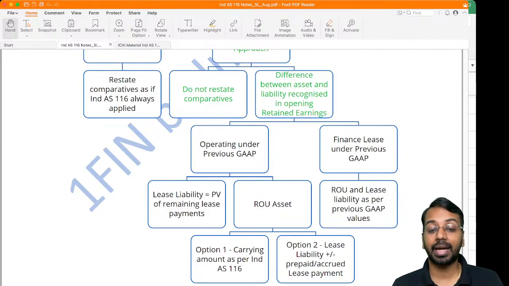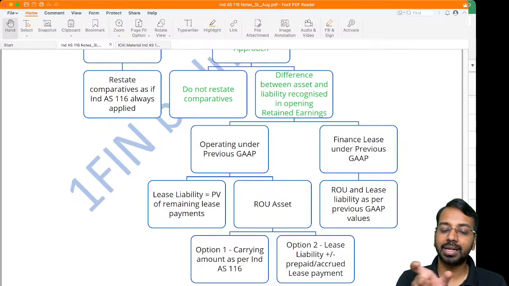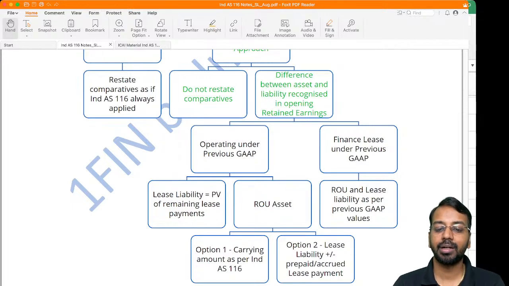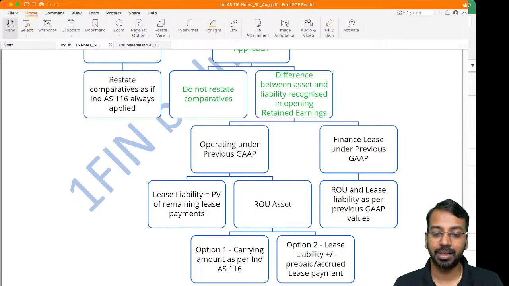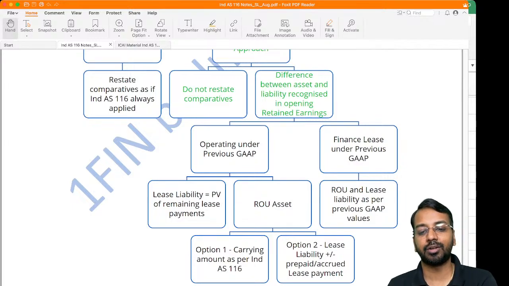Okay. What should be the right of use asset? The right of use asset is option number 1. Either calculate the amount as per Ind AS 116. Option number 1, calculate amount as per Ind AS 116. That is one option. Second option is, whatever is the lease liability calculated here, plus or minus any prepaid or accrued lease payment. Sir, what is this plus or minus prepaid or accrued lease payment? I have collected some advance money under an operating lease. That I will adjust to the lease liability and I will get the right of use asset.